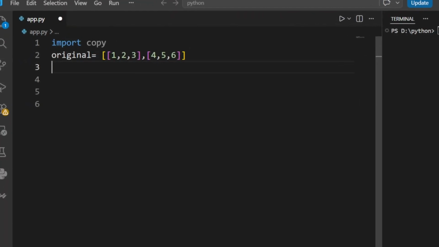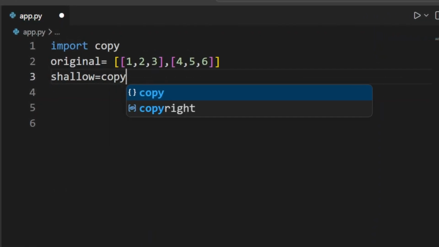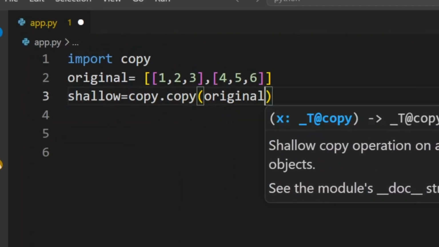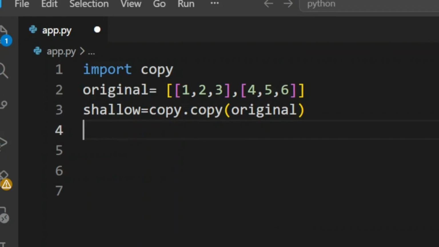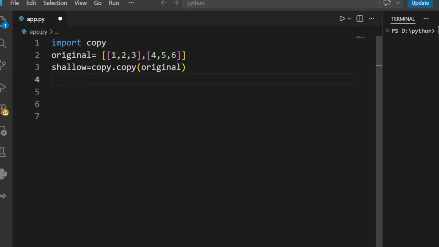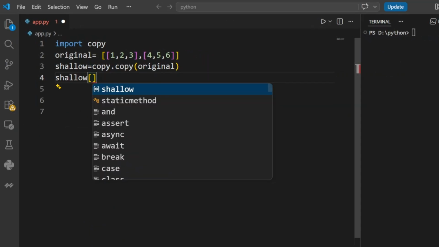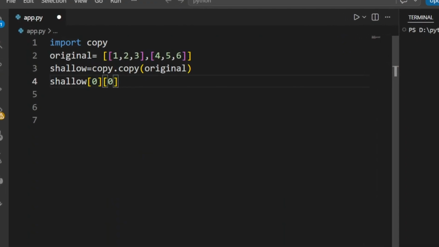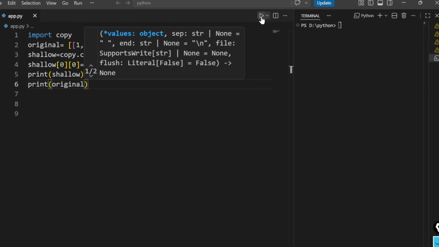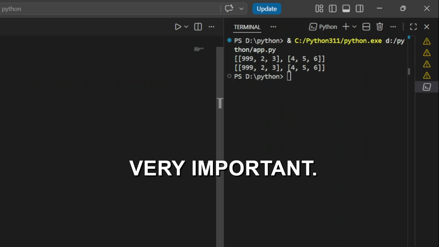Now, in order to create the shallow copy of this, we have to use the copy module. Now, the shallow copy is created, but this time I am intentionally changing one of the values of the shallow copy. Now, let's print both these lists. Wait, why did the original value also change?